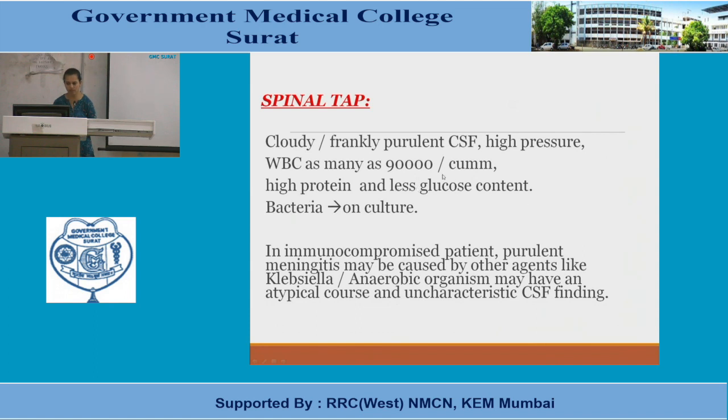Why? Because the bacteria will be consuming the glucose, and the protein will be from them as well as from the leakage. Bacteria will be seen on culture. Not always, but in the maximum number of cases this can be seen. In immunocompromised patients, purulent meningitis may be caused by other agents like Klebsiella and anaerobic organisms, which may have an atypical course and non-characteristic CSF findings.